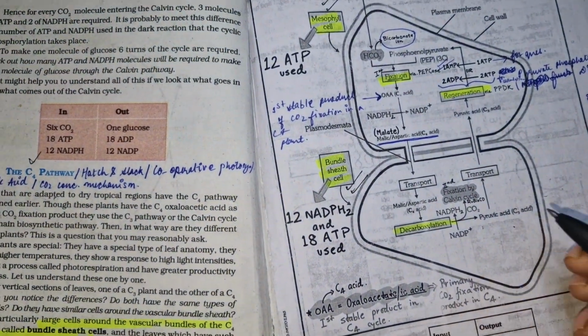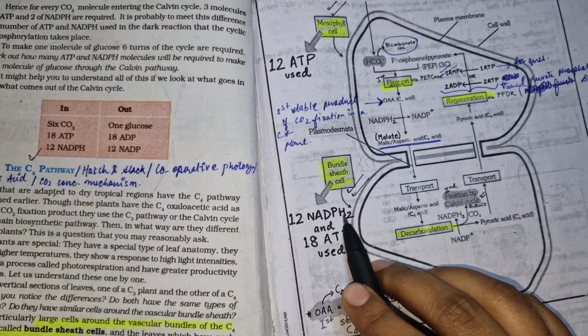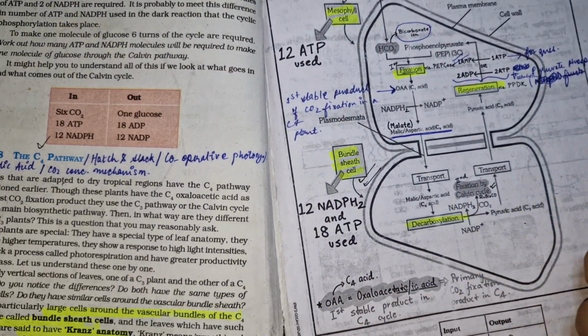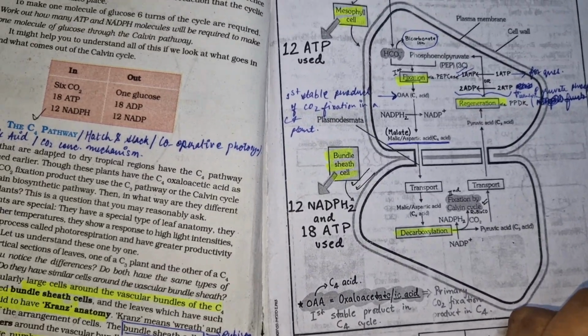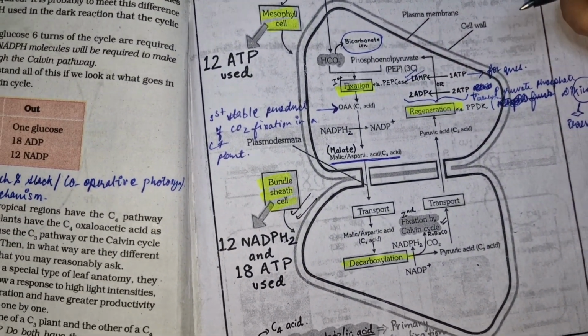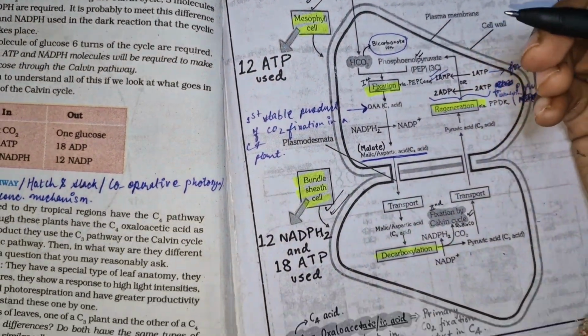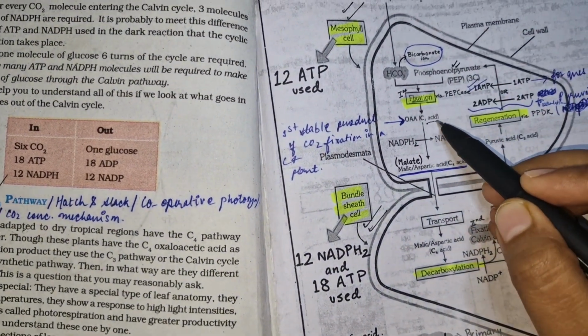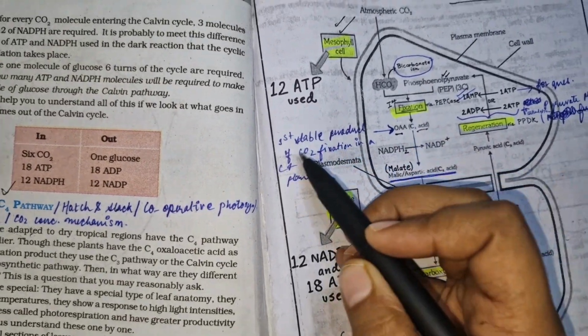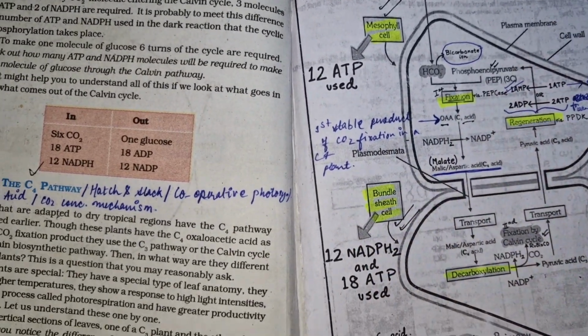Here the actual Calvin cycle occurs in the bundle sheath cell, and here 12 NADPH2 and 18 ATP are used for 1 mole of glucose molecule. And here the primary substrate is phosphoenol pyruvate. Here you can see it, phosphoenol pyruvate, and then a C4 acid, which is oxaloacetic acid, the first stable product of CO2 fixation in the C4 plant, is made, and then the further process continues.